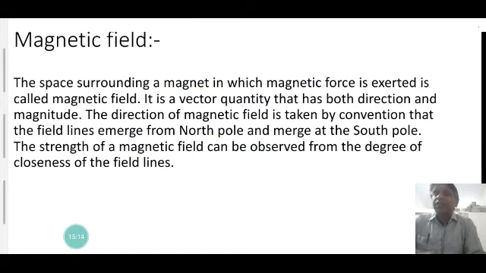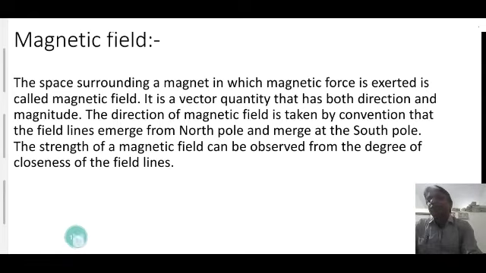Space, it is the vector quantity that has both direction. The direction of the magnetic field line is from the North Pole to the South Pole outside, and inside the direction of the magnetic field is from the South Pole to the North Pole. The direction of the magnetic field is taken by the convention that the field line emerges from the North Pole and merges at the South Pole. The strength of the magnetic field can be observed from the degree of closeness of the field